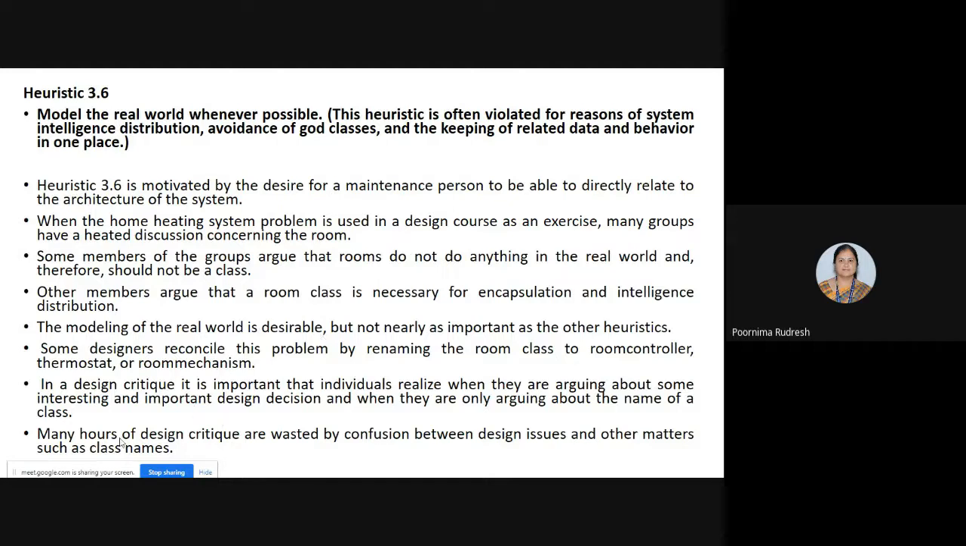And as I said, many hours of design critique are wasted by confusion between design issues and other matters such as class names. But that is not really required, right? Arguing about class names is not really required. If they argue about it, it simply leads to wastage of time, because we need to argue about the design issues, not about the class names. So this is about heuristic 3.6.